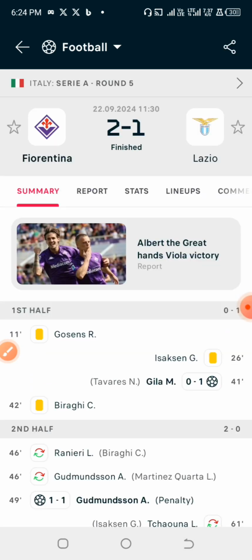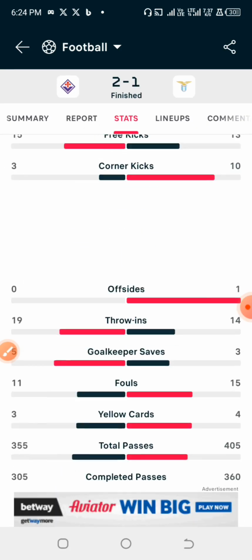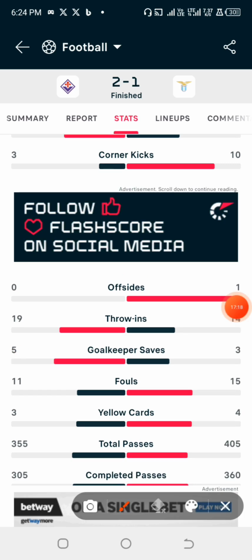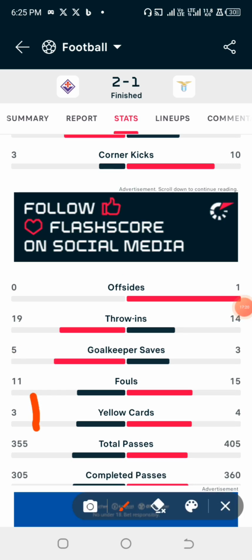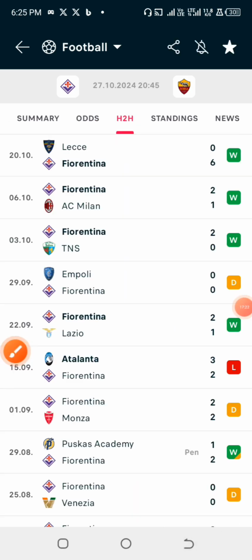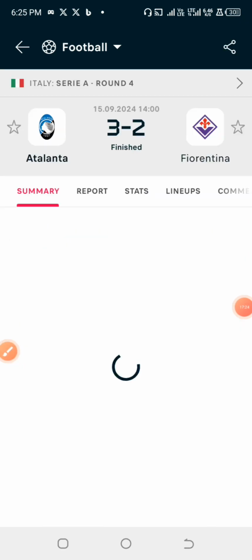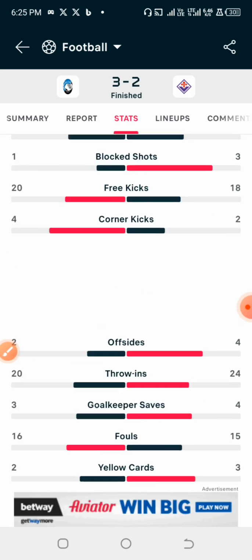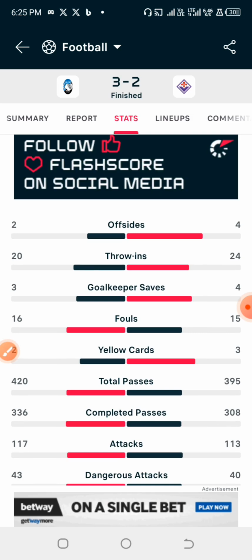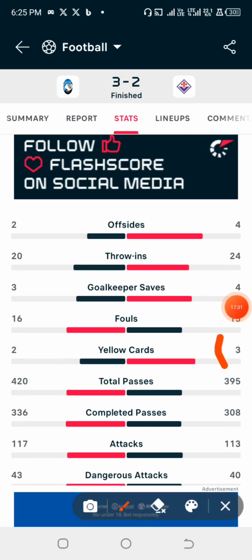Against Lazio, they had 3 yellow cards, making it 11. And lastly, against Atalanta, they had just 3 yellow cards, making it 14.